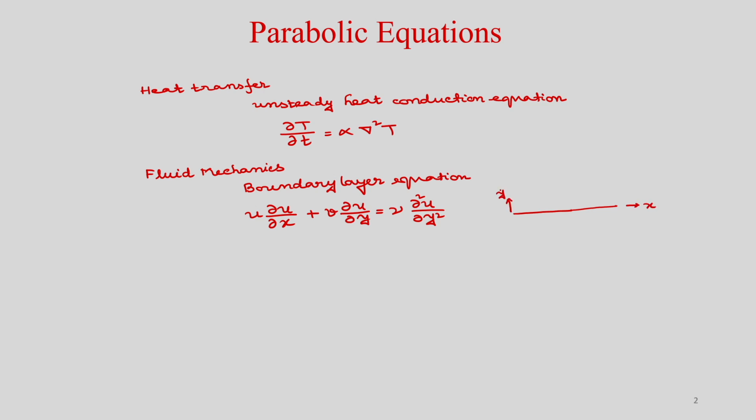If a uniform flow is coming, a boundary layer will form. With some assumptions you can write this governing equation, and it is also parabolic in nature, but you should see that there is no temporal term in this equation. So you have to march in the x direction. In that way it is a parabolic equation.